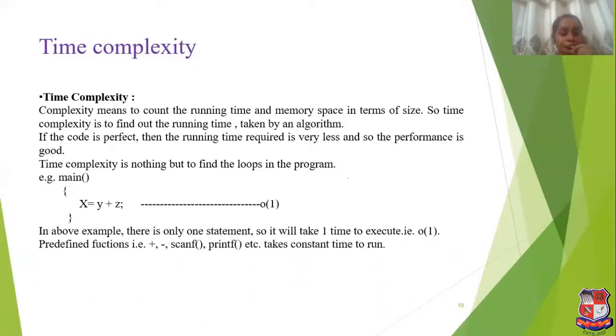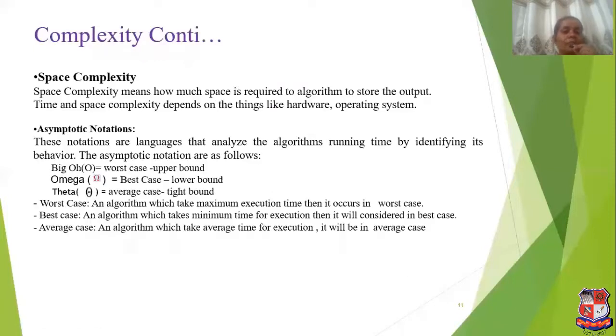Here x is equal to y plus z is one statement, so one unit of time is required, so it will execute in O of 1. Predefined operations like plus, minus, scanf, printf take constant time to run.